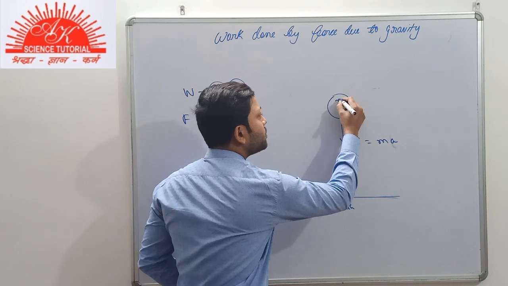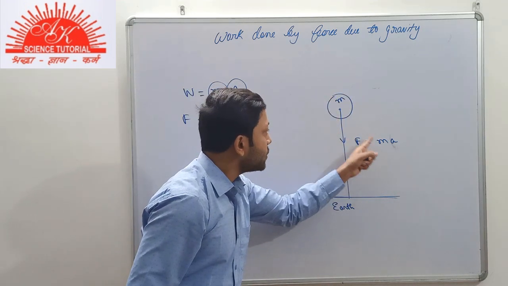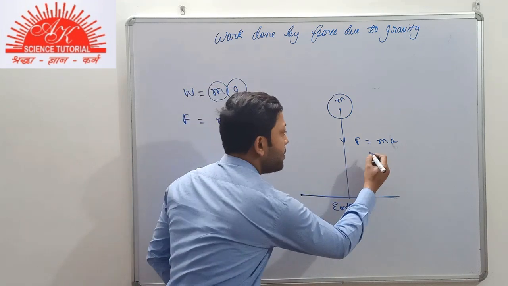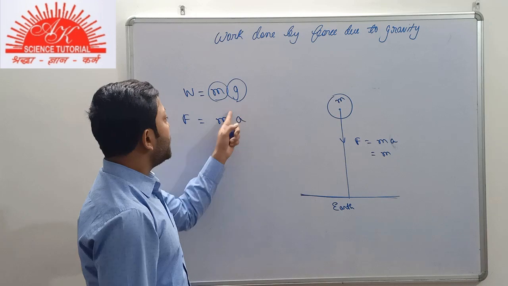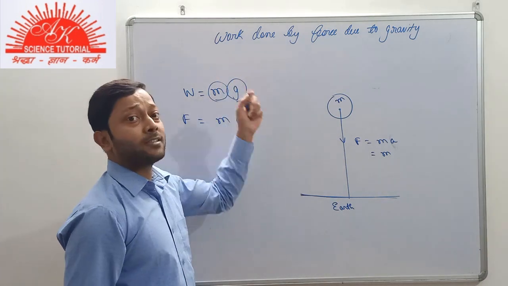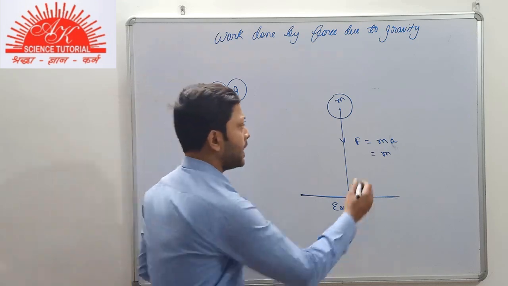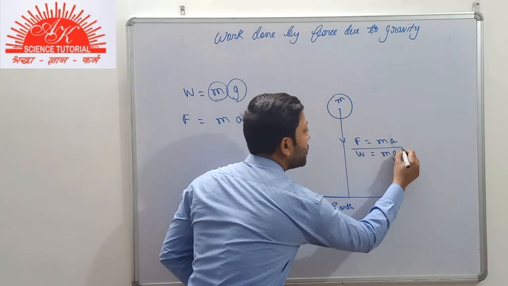Suppose the mass of this body is small m. So the force exerted by Earth on this body will be m into, the mass will be the same, and instead of the acceleration we use acceleration due to gravity, that is g, and this is known as the weight of the body.